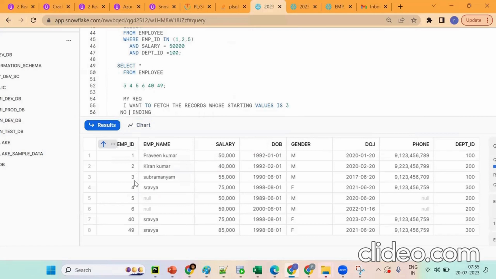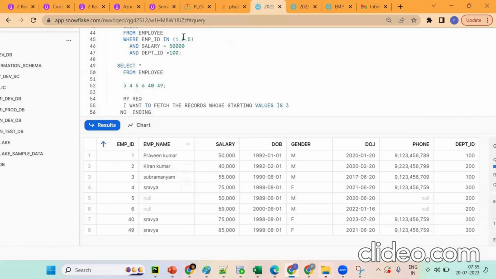I want to get, starting from 3, all the employees. Anybody? Total important concept. Okay, remember one thing: star is nothing but what? Star is the projection operator, so filtering we are not doing again. So what will it project? Simple, it will project all the columns in the database. Simple thing only. Okay, so one more time.